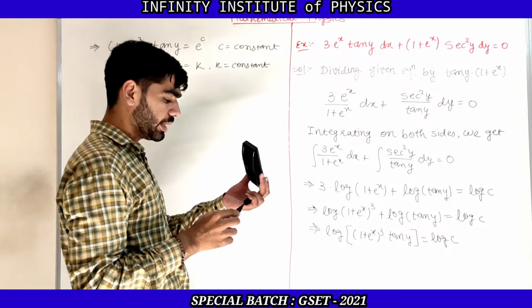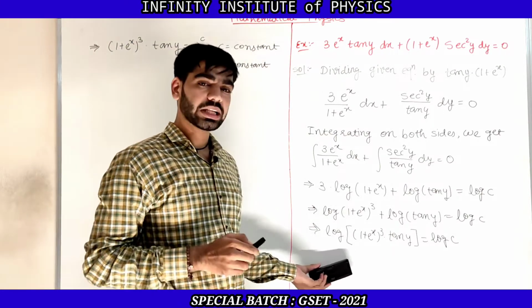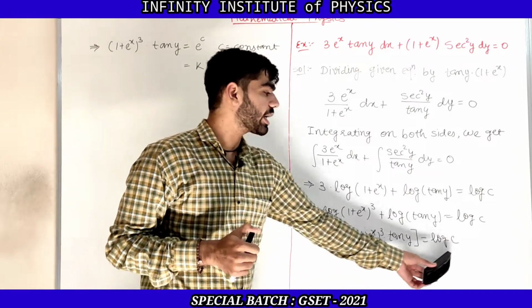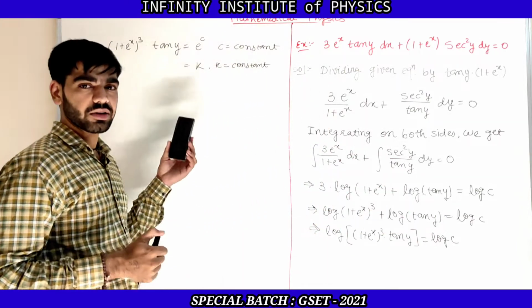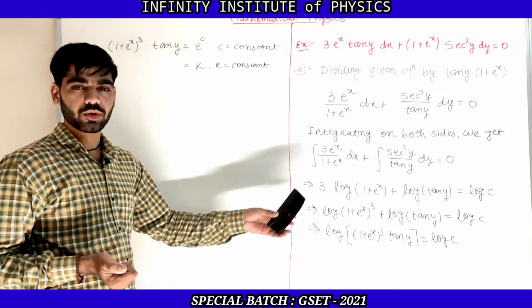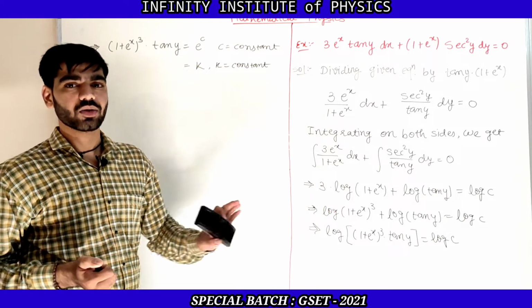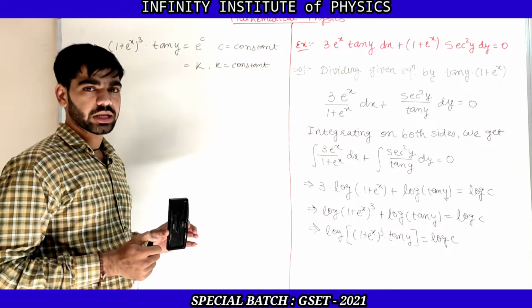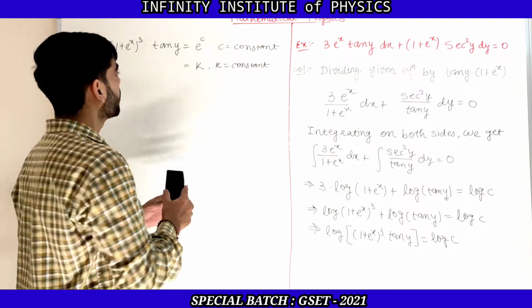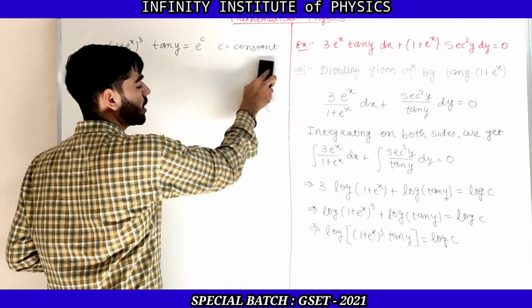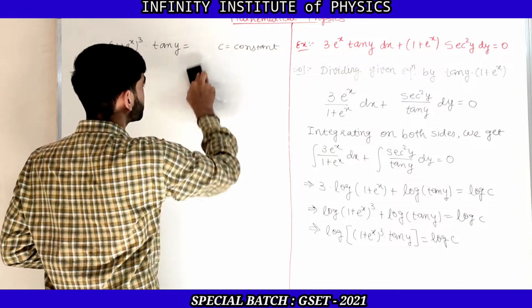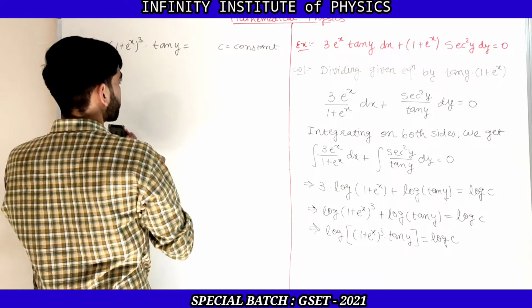But it is easy to take the anti-log on both sides and directly write c, and so that's why I have taken log c. Otherwise, if you want to take any constant as simply c, then you can, there is no issue about that. But I have taken log, and so the answer will be only c.